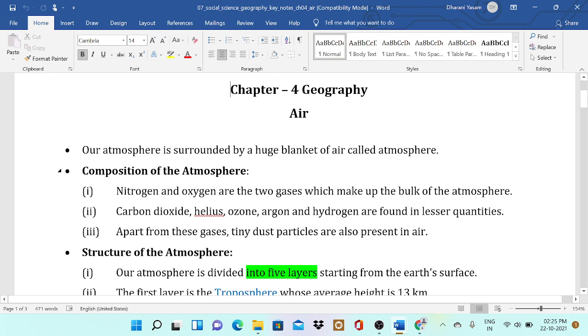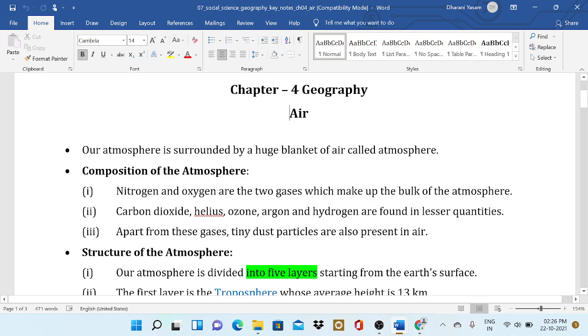Our earth is surrounded by a huge blanket of air. It's called the atmosphere. Composition of the atmosphere. Mainly nitrogen and oxygen are the two gases which make up the bulk of the atmosphere. Carbon dioxide, helium, ozone, argon, hydrogen are found in lesser quantities, just less than 2%. Apart from these gases, tiny dust particles are also present in the air.